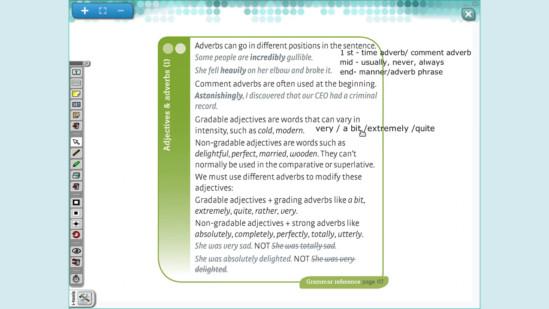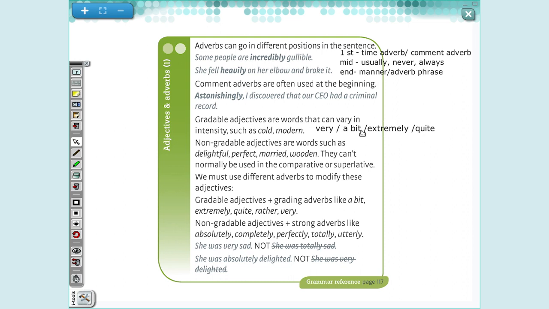Now, when I talk about non-gradable adjectives, are the adjectives that they are in the extreme level. Eles já estão no nível máximo. Ok? Perfeito. Não posso dizer muito perfeito, for example. Ok?